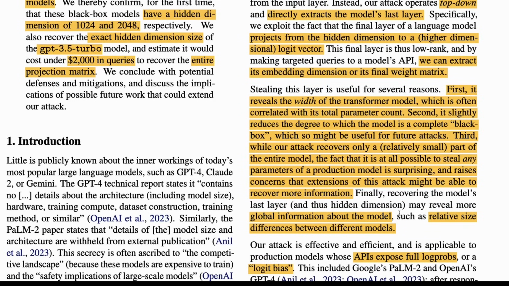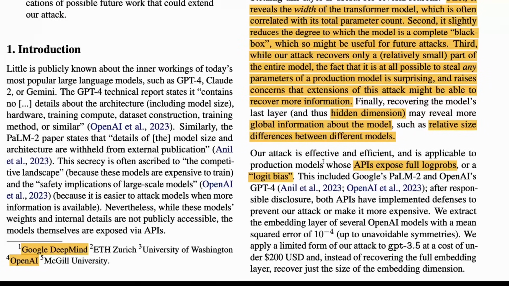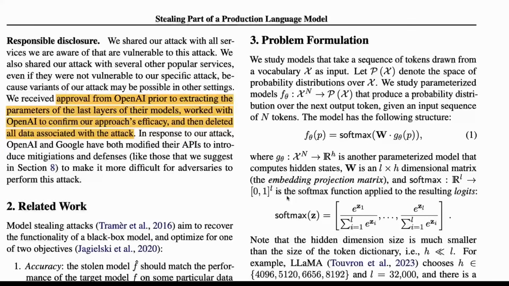And finally, recovering the model's last layer, and thus the hidden dimension, may reveal more global information about the model, such as relative size differences between different models. Our attack is effective and efficient and is applicable to production models. It has to be productionized, like it has to be available somewhere, whose APIs expose full logprobs or logit bias. And this included Google's PaLM 2 and OpenAI's GPT-4, and it gives you more details.